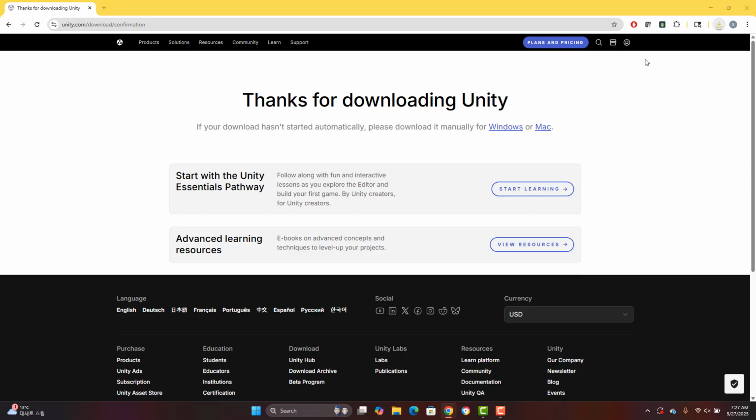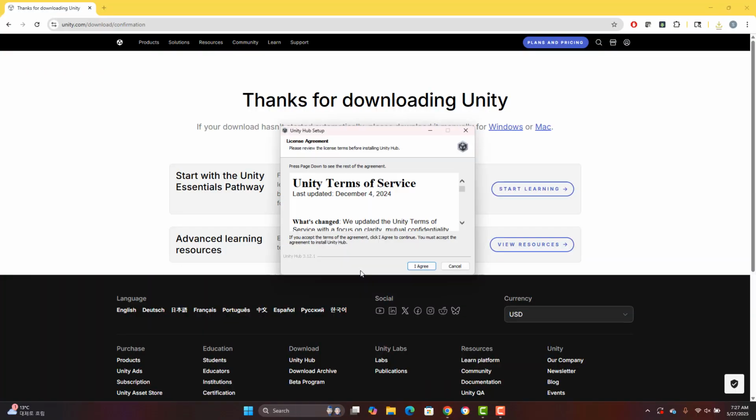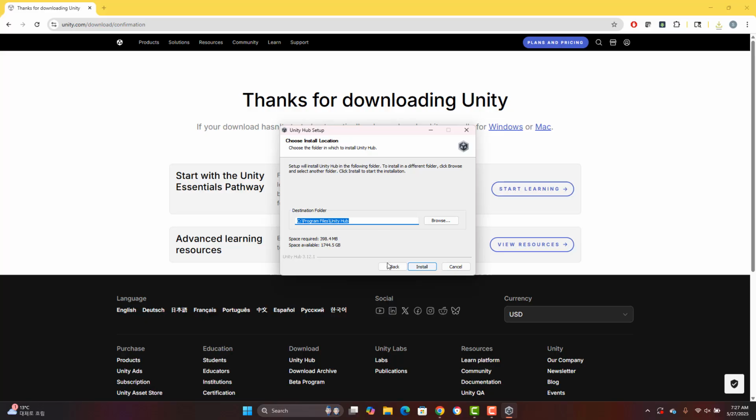And I'm going to click. Okay, I'm going to allow Unity to be installed in my PC. And I agree. Okay, you can just keep the default setting for this. Just click OK, install. It will be fine.